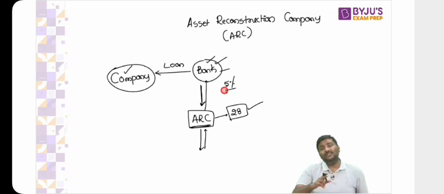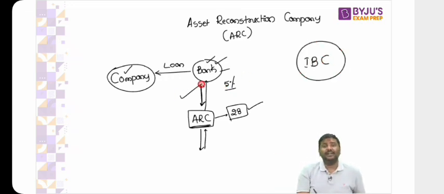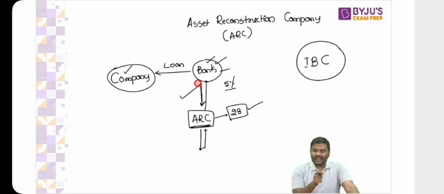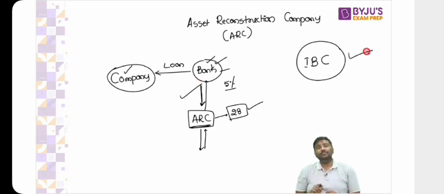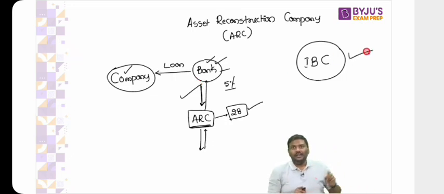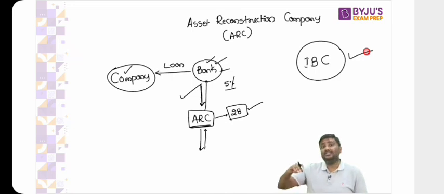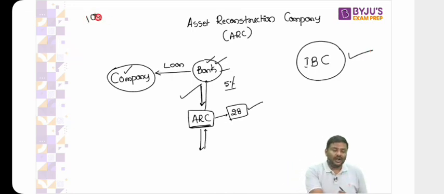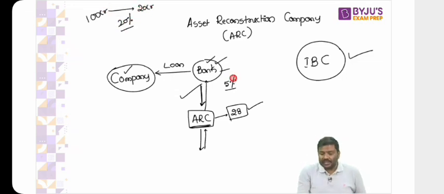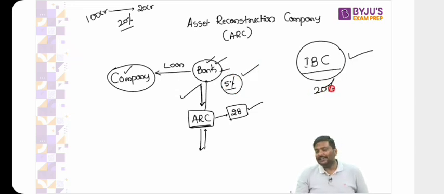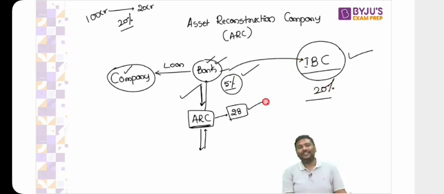That is the precise reason why we have introduced a new model, the Insolvency and Bankruptcy Code, where the recovery rates are much better compared to ARCs. Understand this. Some of you will remind me, sir, in an earlier slide you wrote that recovery rates in IBC are lower, but now you're saying recovery rates are higher. You're contradicting yourself. My dear, the earlier context was, if you've given a loan of 100 crore, you're supposed to receive 100 crore, but you're receiving only 20 crore, so I said the recovery rate is 20%, which is lower. But in this context, your recovery rate under ARC is 5%, but under IBC it is 20%. Can I say recovery rates in IBC are higher here? That is what I'm trying to tell you.